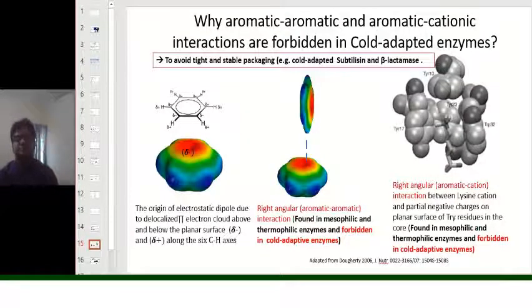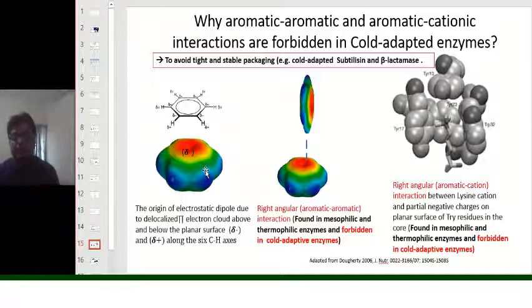Now we are going to discuss why aromatic interactions are avoided in psychrophilic enzymes and how aromatic interactions are helpful for stabilizing the structure of mesophilic and thermophilic enzymes.